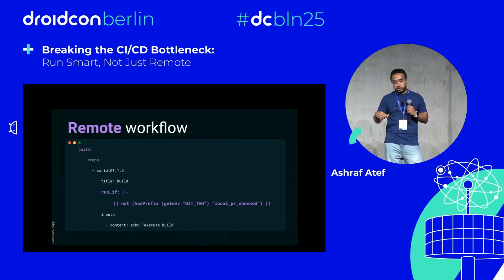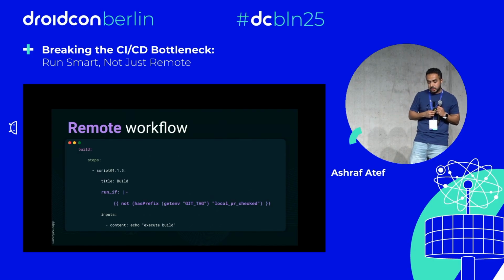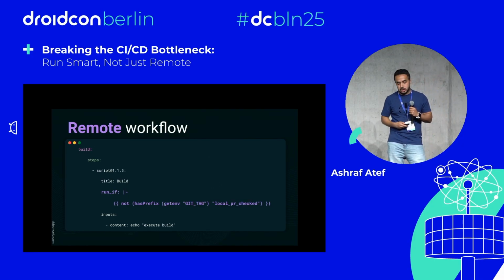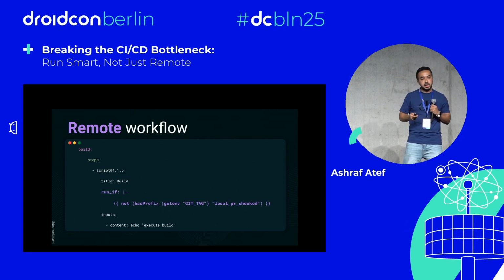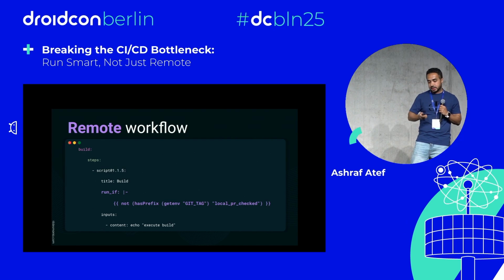So we are going to check, was this step already checked in the local machine? To make this validation, we make sure that our tag starts with local PR checked. This means I know this build already ran on the local machine,